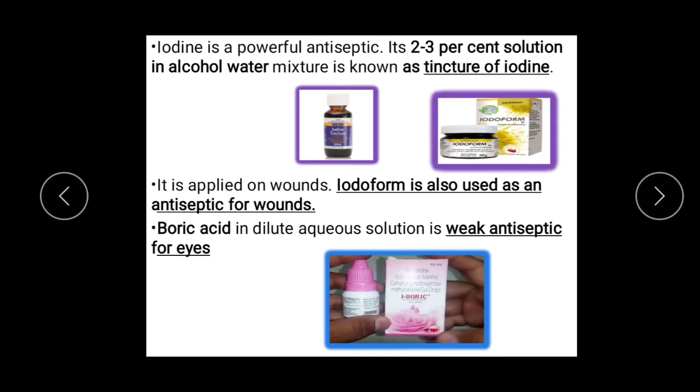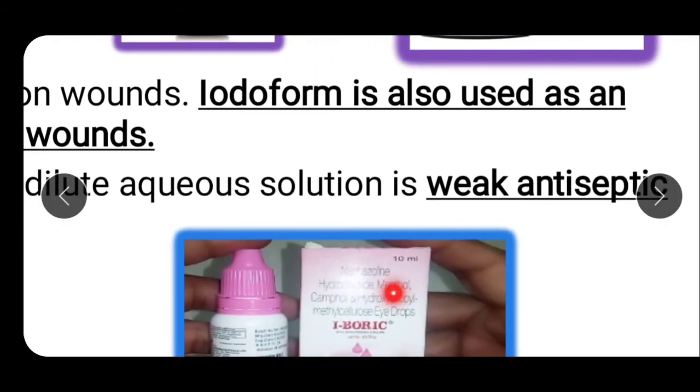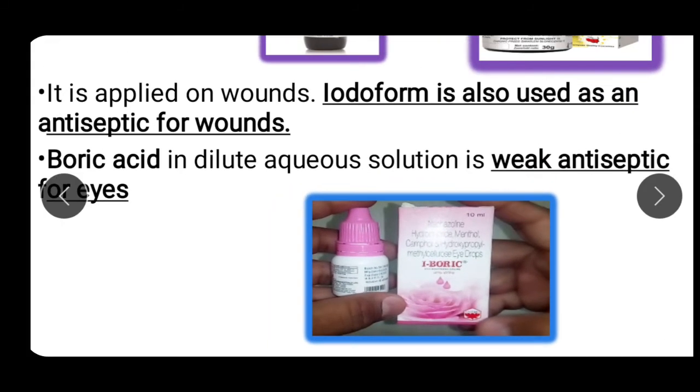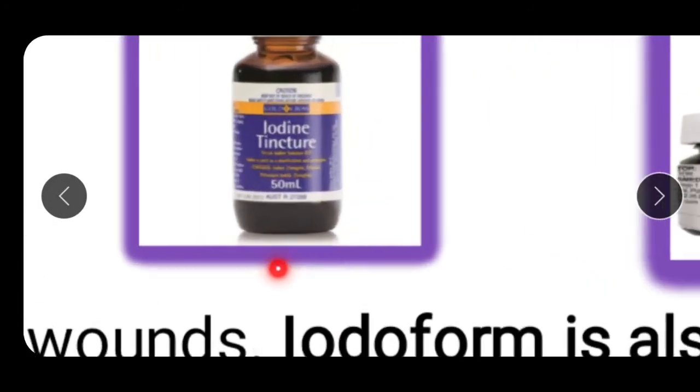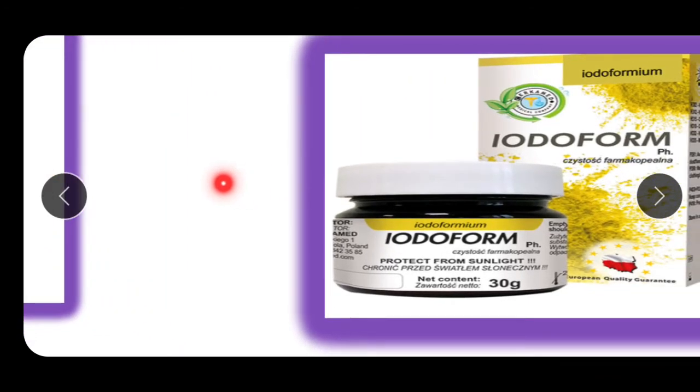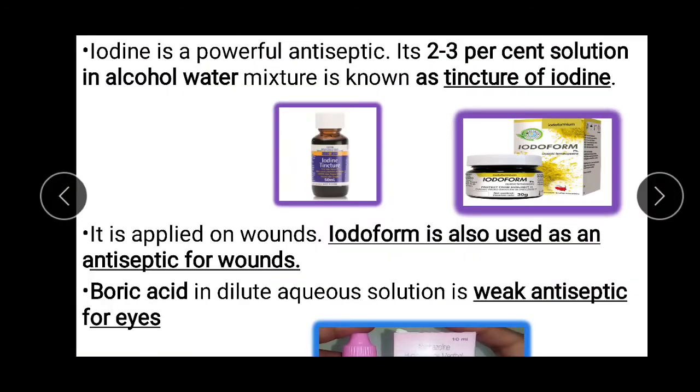Now, you might have heard about tincture of iodine, which acts as an antiseptic. Tincture of iodine is a 2 to 3% solution of iodine in an alcohol-water mixture. Another antiseptic is iodoform, which acts as an antiseptic for wounds. And you might have heard about boric acid solution, which acts as an antiseptic for eyes. Tincture of iodine is applied on wounds, and iodoform also acts as an antiseptic.